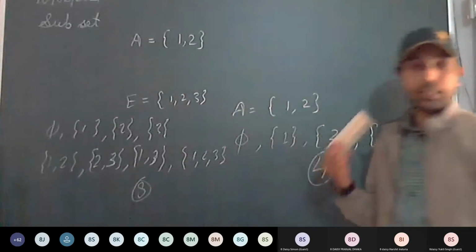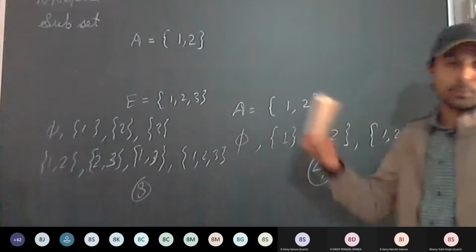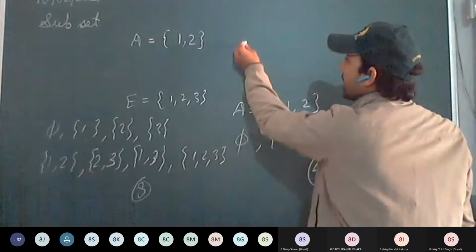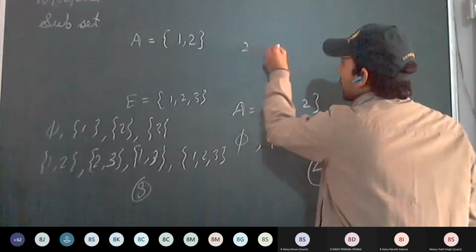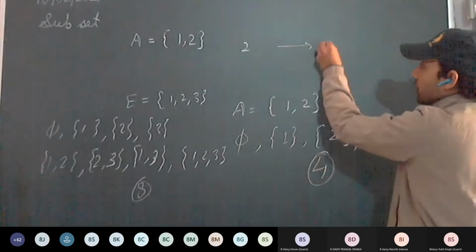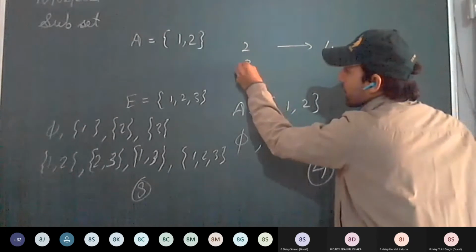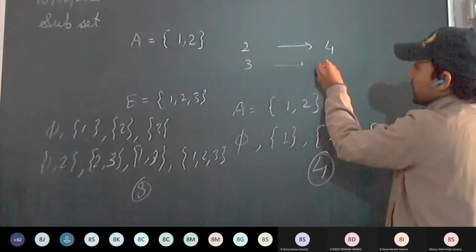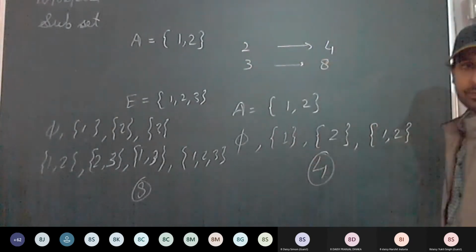8. Now see here, we can derive the formula for how to find the number of subsets. If elements are 2, the number of subsets is 4. If elements are 3, the number of subsets is 8.